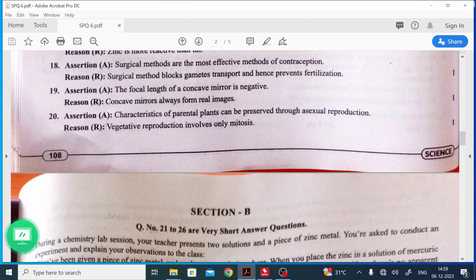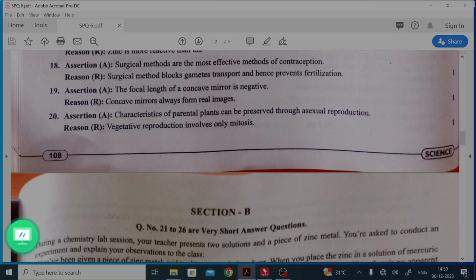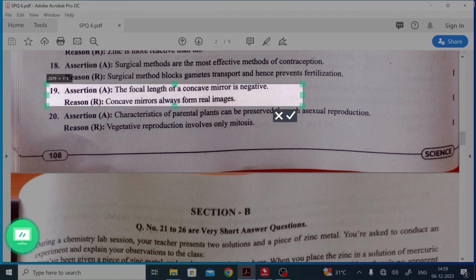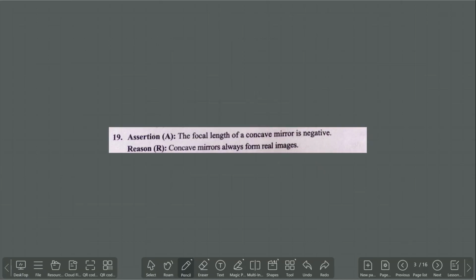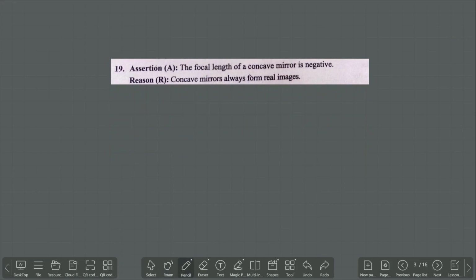Question number 19. Read the assertion. The focal length of a concave mirror is negative.